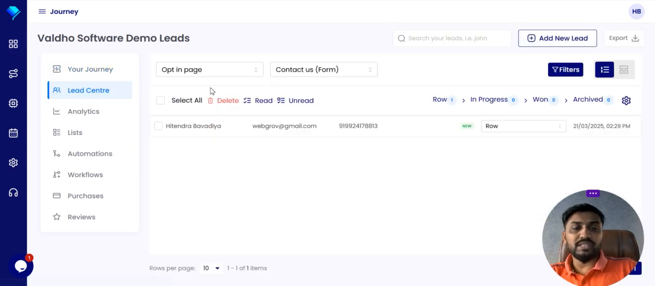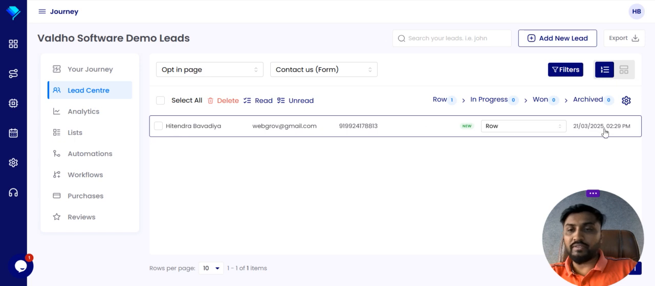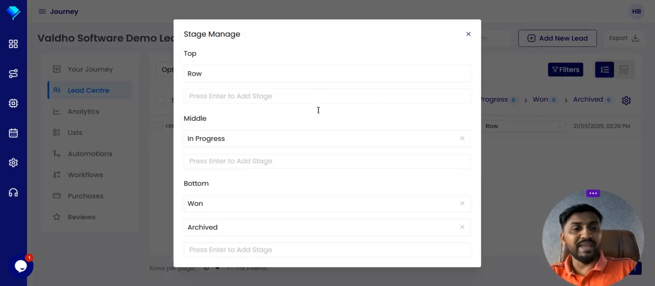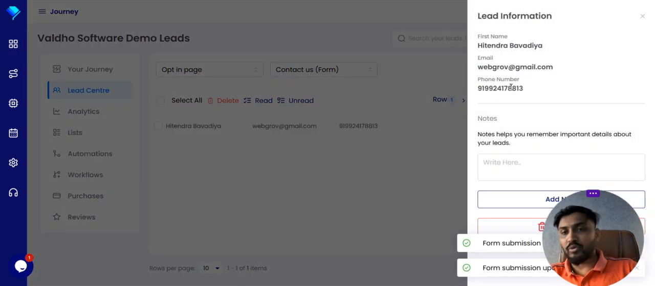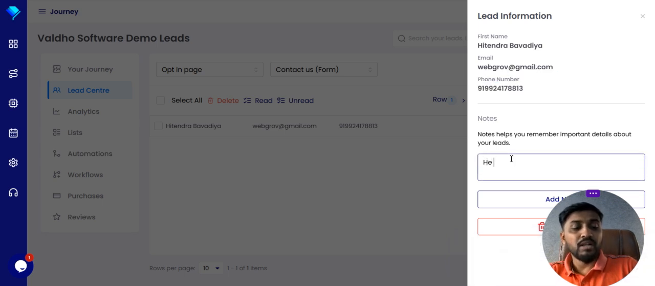Here in the lead center, you can see that here is one lead, the lead we filled up just right now. It is showing up here. Here you can manage your leads according to the status. When you open the lead in this model, you can see the number and email ID. You can call them once you get the feedback.